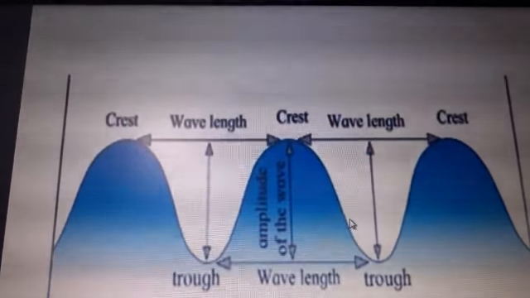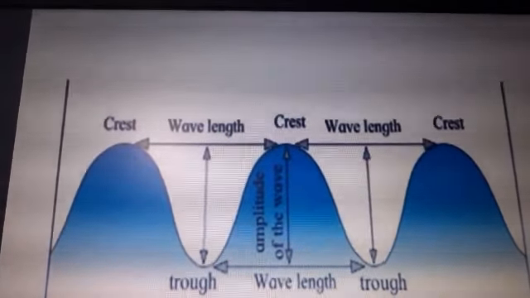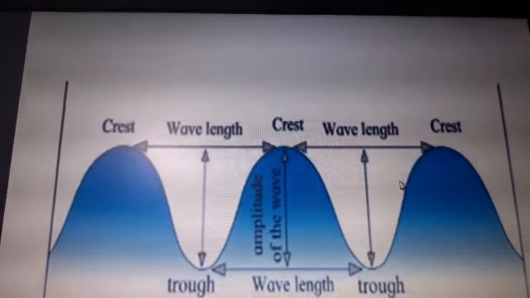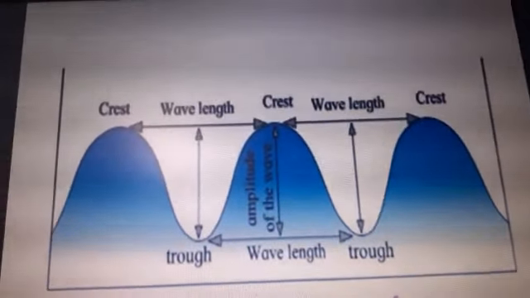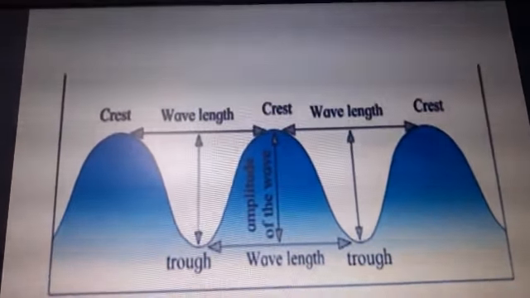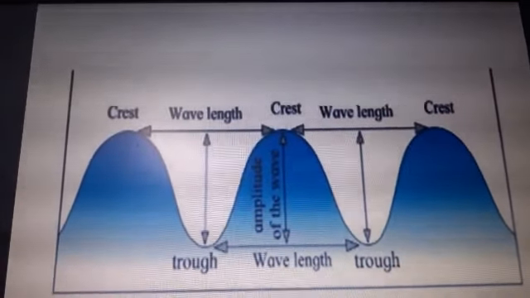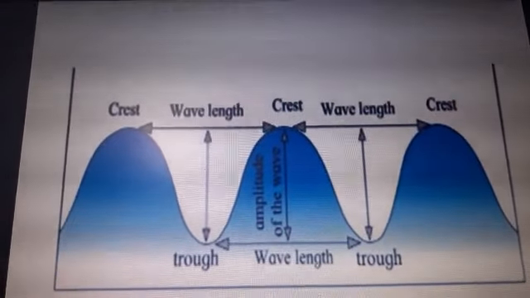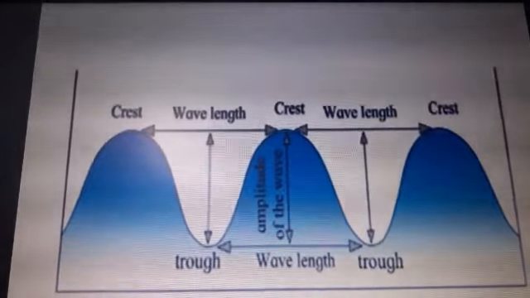Okay. Suppose a strong wind is blowing. If a strong wind is blowing in one direction, large waves are generated. When you stand near the seashore, you will find that the waves are generating and they are moving towards the shore with great speed. This speed is there because of the wind. And if the wind is blowing at a greater speed, in the same way the waves are also generated and they are moving.